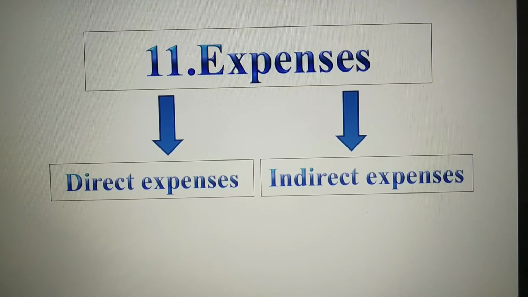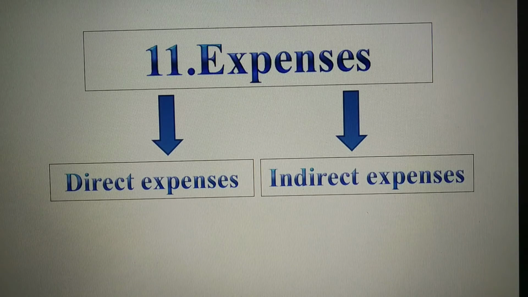For example, power, fuel, gas, water, heating, lighting, factory rent, factory insurance, packing materials, and labor charge all come under direct expenses. Next point is indirect expenses.